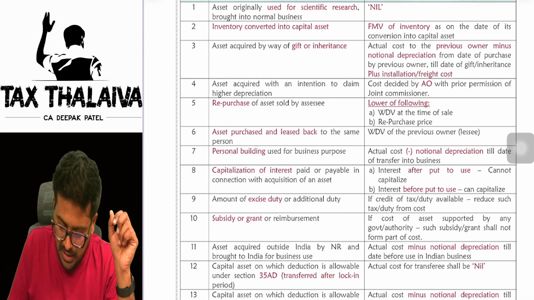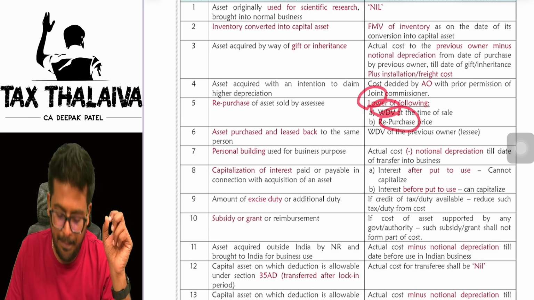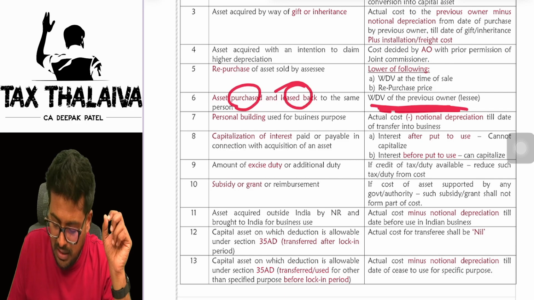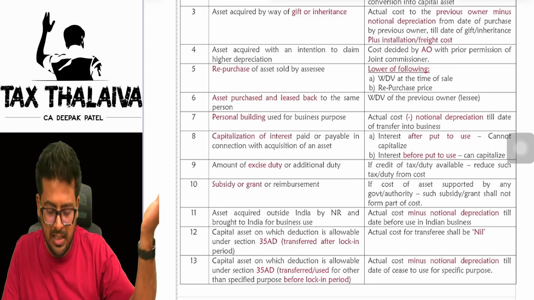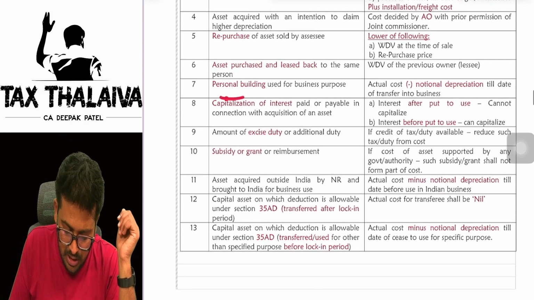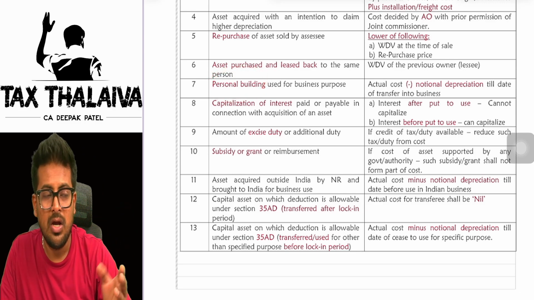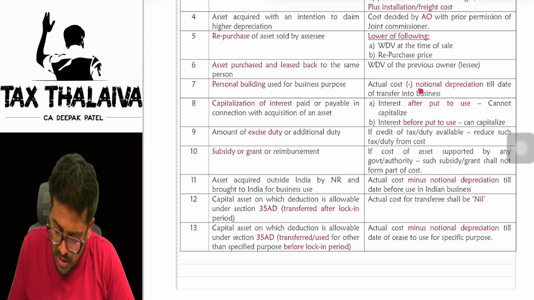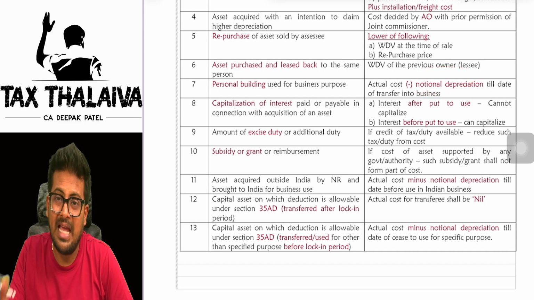Repurchase of asset. In that case, lower of WDV and repurchase price. Asset purchased and leased back. In that case, whatever the WDV of the previous owner, meaning the lessee's WDV, you will consider. If you have used the building for personal purpose, then you got into business. In that case also you will reduce a notional depreciation.